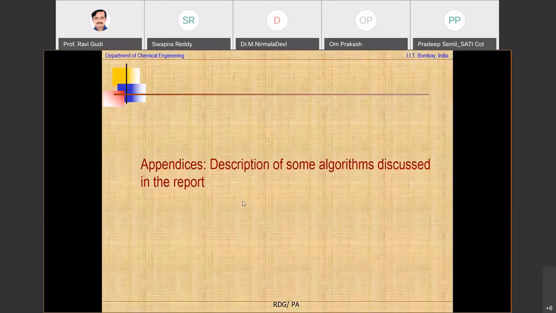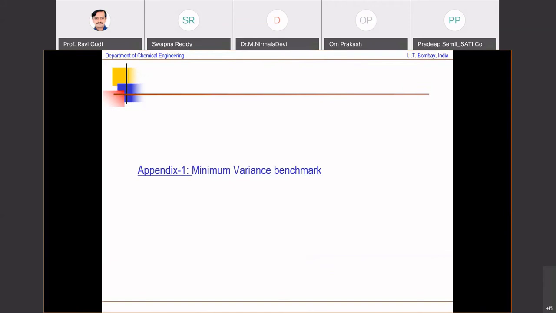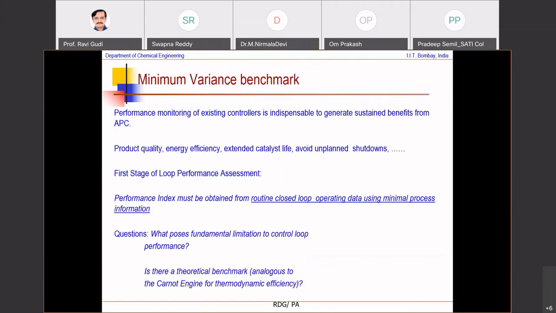I'll just spend maybe 5 minutes on this minimum variance benchmark. Okay. So what is this minimum variance benchmark? It is a theoretical benchmark, just pretty much like the Carnot engine, thermodynamic efficiency. Remember, if you can recall thermodynamics, the theoretical efficiency of an engine is 1 minus the sink temperature to the source temperature, right?